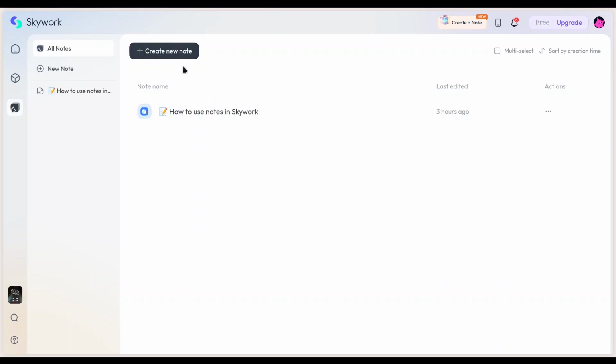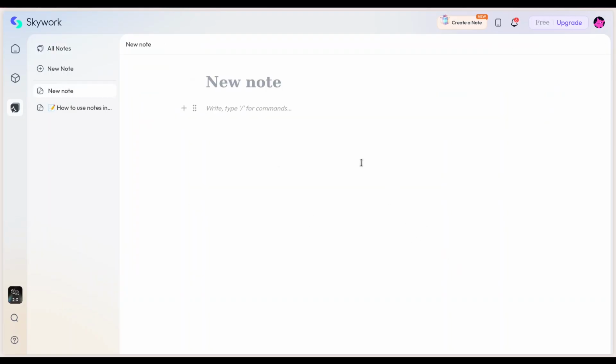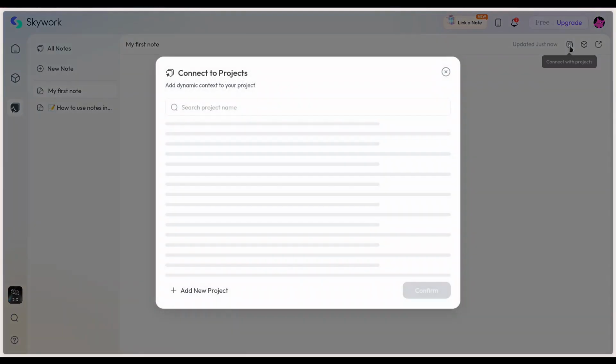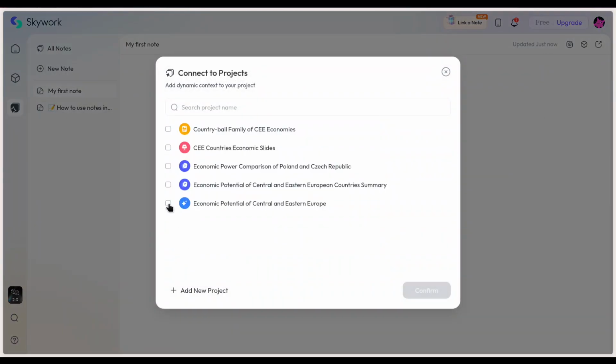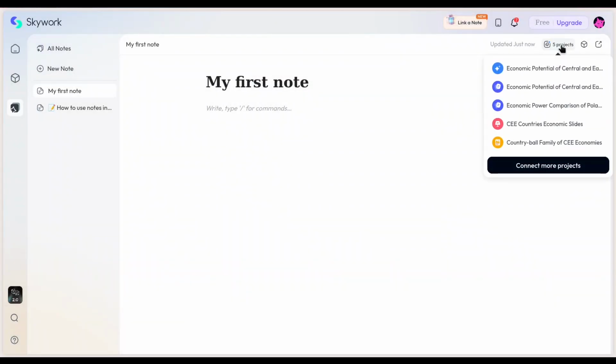You can easily create a new note, and the syntax is very similar to Markdown. I'm going to name it. And if you want to use this note in order to refer to your project, you can do that very easily. You can connect it with a project. And let's check only this part, economic potential of Central and Eastern Europe. I'm going to confirm. Well, in here you can connect more projects if you want. I don't want to do that.